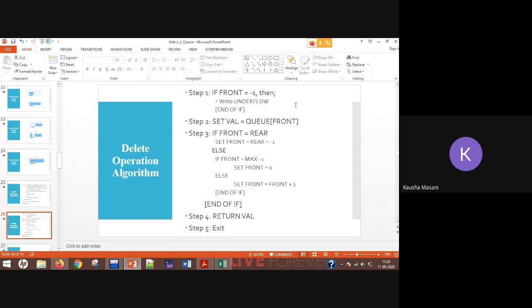Otherwise, if front has reached the max size - 1, the maximum size of your array, then you have to reset your front back to 0. Or if neither of the two conditions is true, then simply increment your front. Return the value, which means print the value to the user, tell him or her which value has exactly been deleted, and return the value.